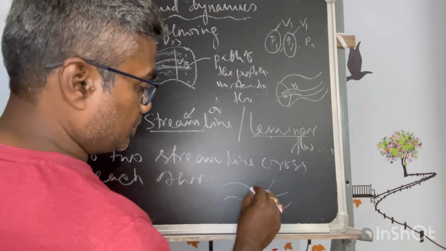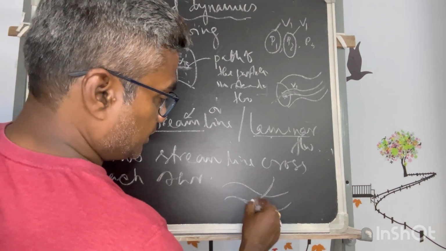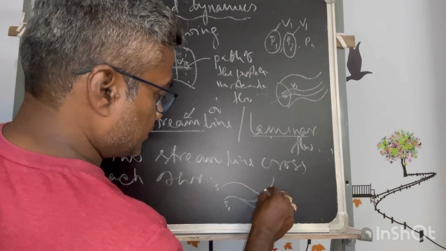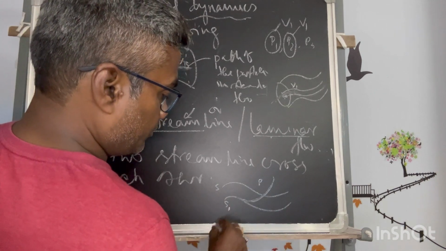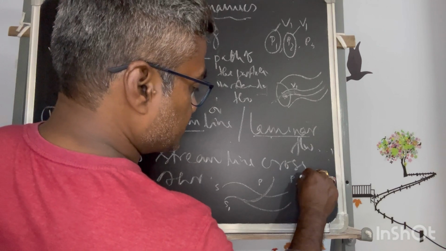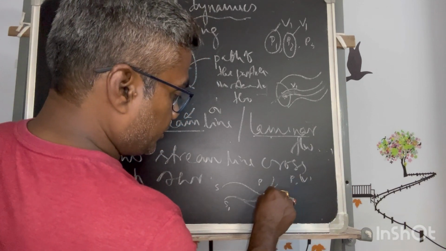There are two curves. Let's say streamline 1 and streamline 2 cross each other at point P. If the velocity has to be considered at point P, then the velocity will be considered by taking the tangent.